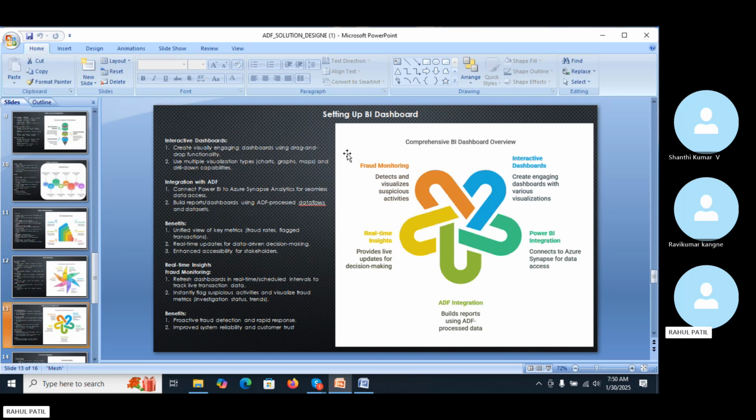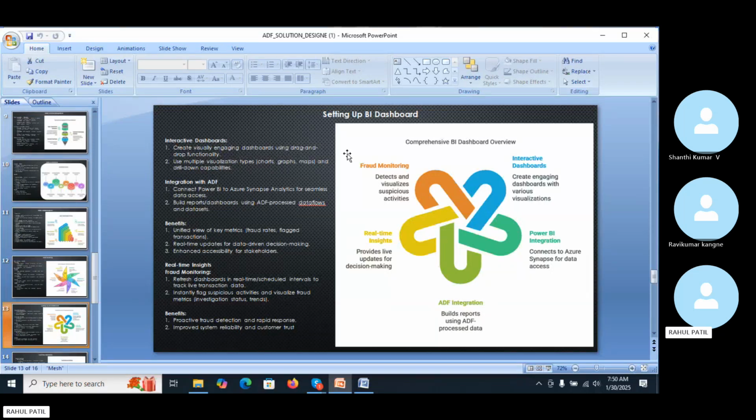After loading, we can perform the Power BI activity on that loaded data. The benefit we can get is the trends of that particular data. It provides a unified view of key metrics and trends, enhances data accessibility for stakeholders, and facilitates data-driven decision making with real-time updates. It can help in fraud detection: monitor transaction data in real time, identify and flag suspicious activity, and visualize fraud detection metrics such as flagged transactions, fraud rate, and investigation status. So these are what we can get from the Power BI dashboards.